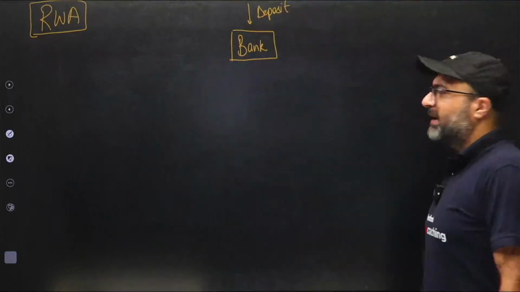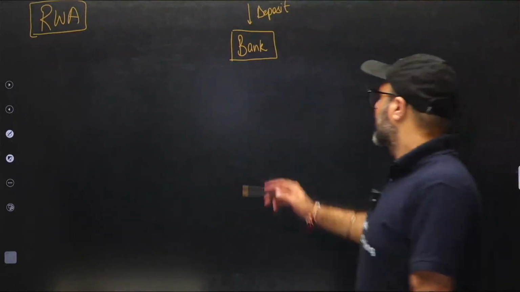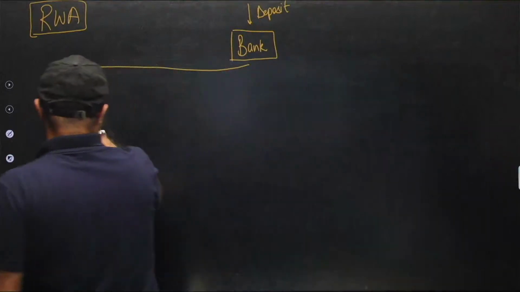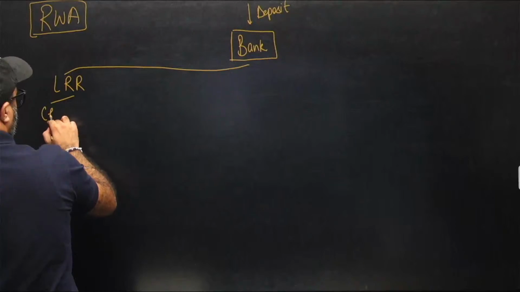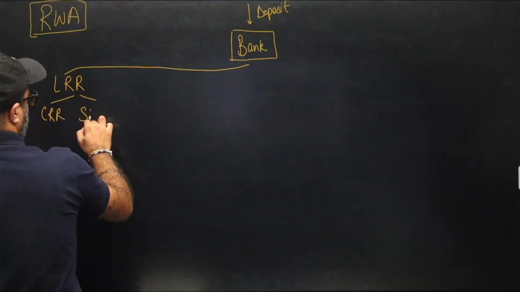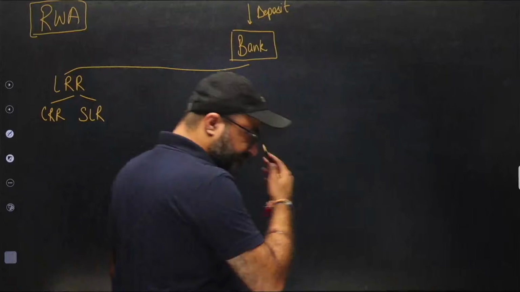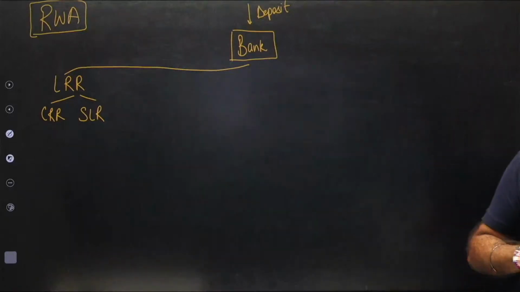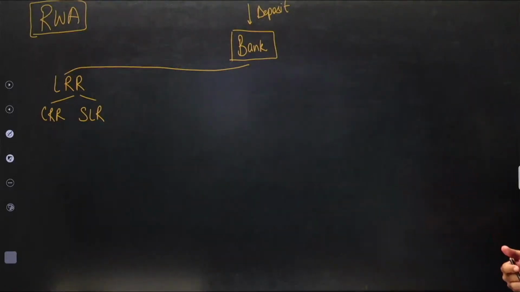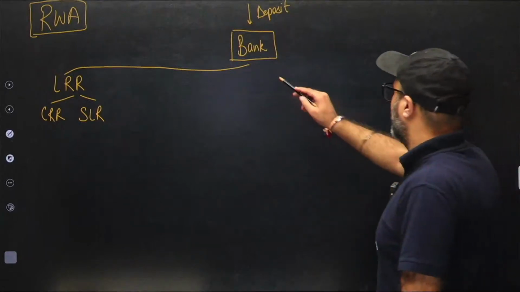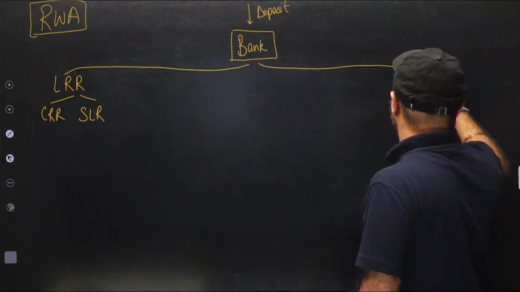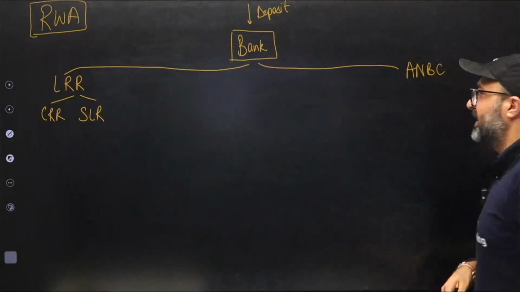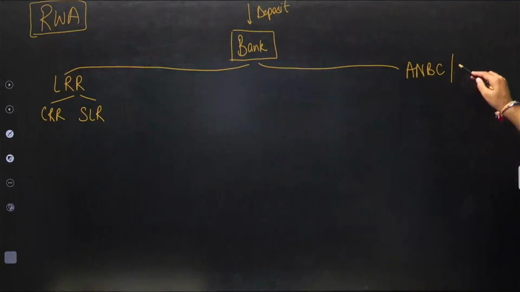After accepting the deposits, as per RBI, the bank is liable to maintain a certain amount in the form of liquidity reserve ratio, which includes cash reserve ratio as well as statutory liquidity ratio. On the other side, the bank can use the funds in terms of investment and all. After doing all those things, the bank will be left with adjusted net bank credit, or the lending which is actually done by the bank.